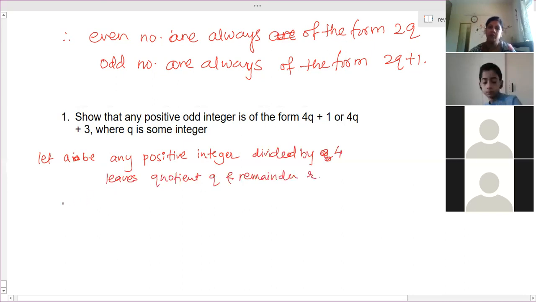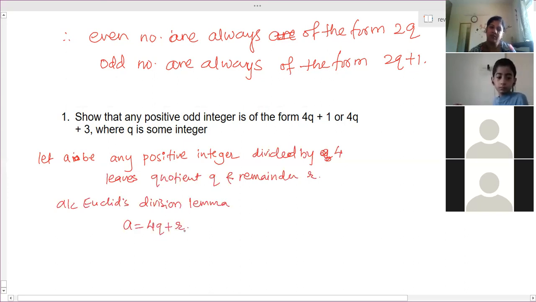According to Euclid's division lemma, A is equal to 4Q plus R, where R is greater than or equal to 0 but less than 4, right?